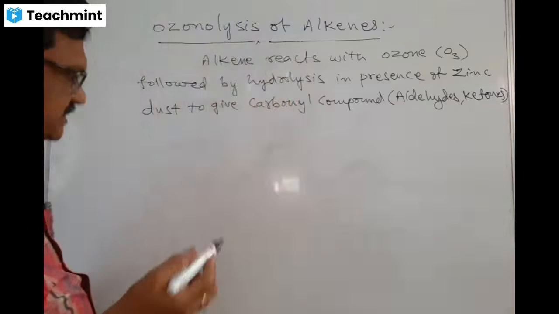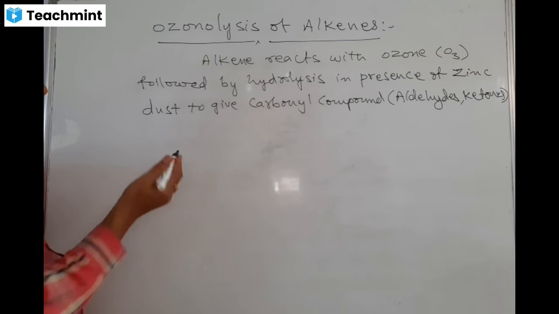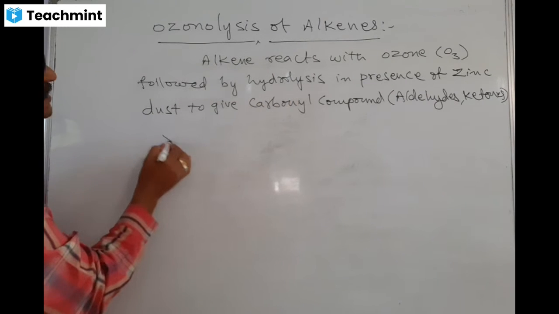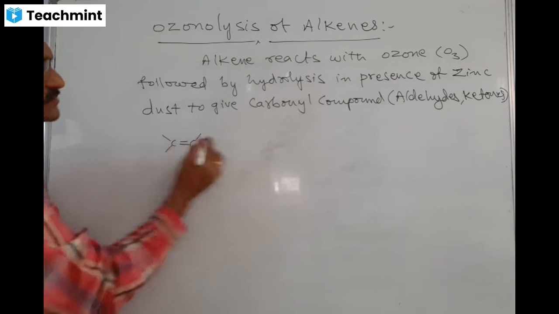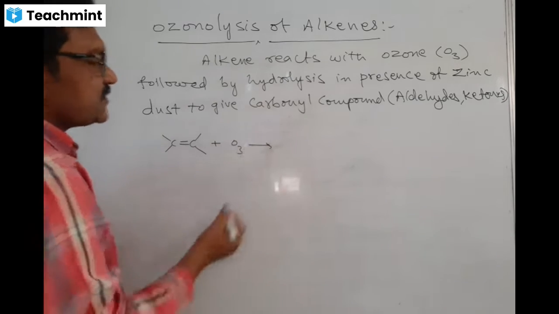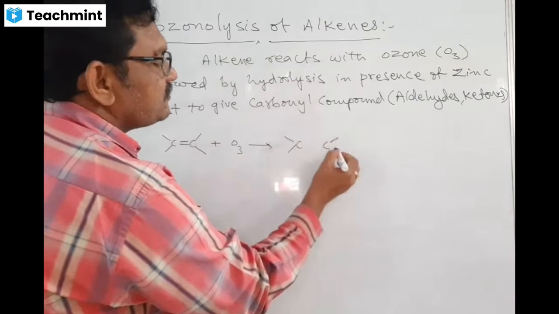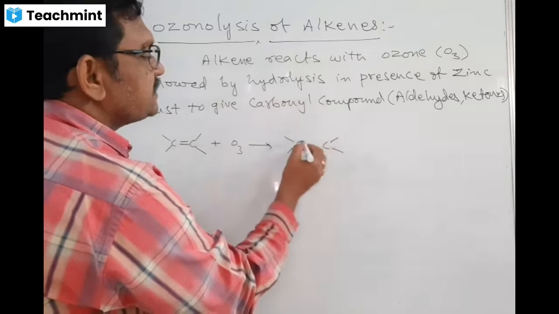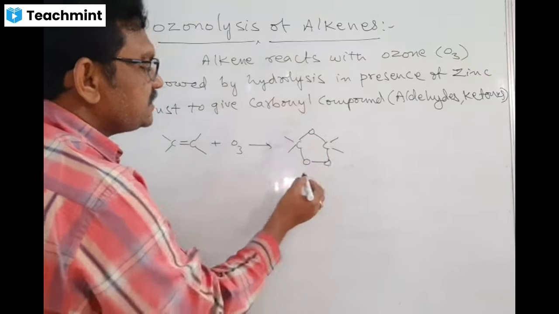See, I am writing the equation here. Simply, alkene means hydrocarbon having a double bond. On addition with ozone, you are getting an intermediate like this. This is called alkene ozonide.